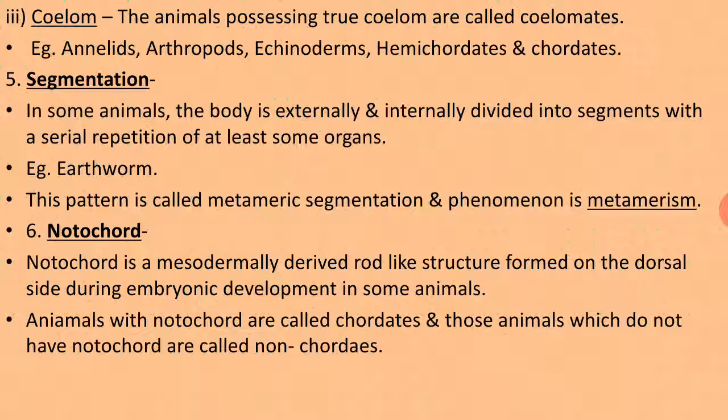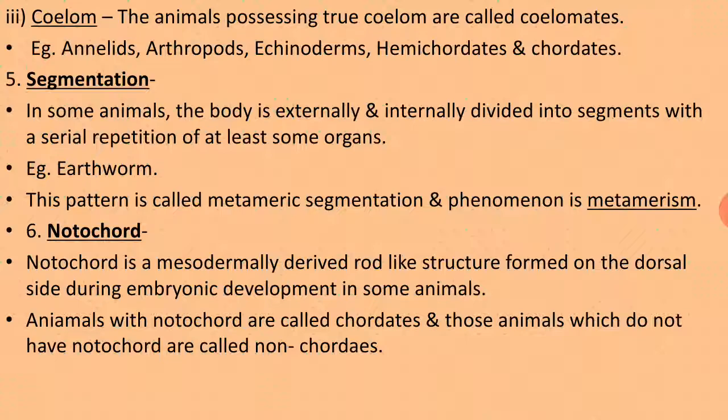This pattern is known as metameric segmentation, and the phenomenon is known as metamerism. If the segments are present repeatedly, externally and internally, then that type of segmentation is known as metameric segmentation.